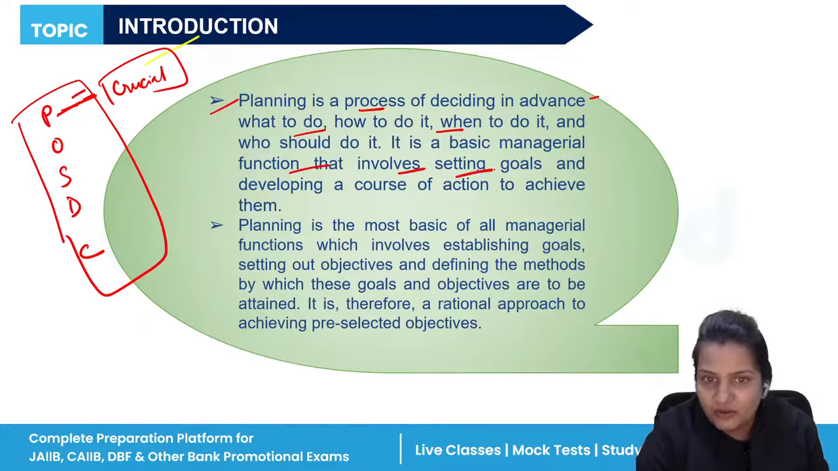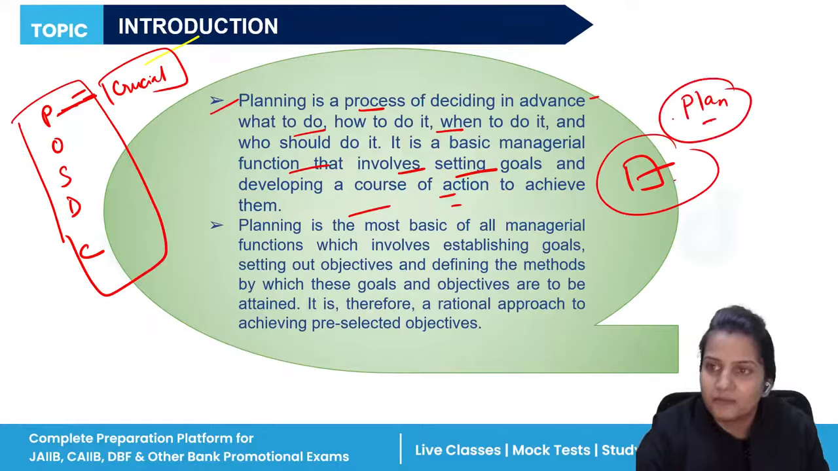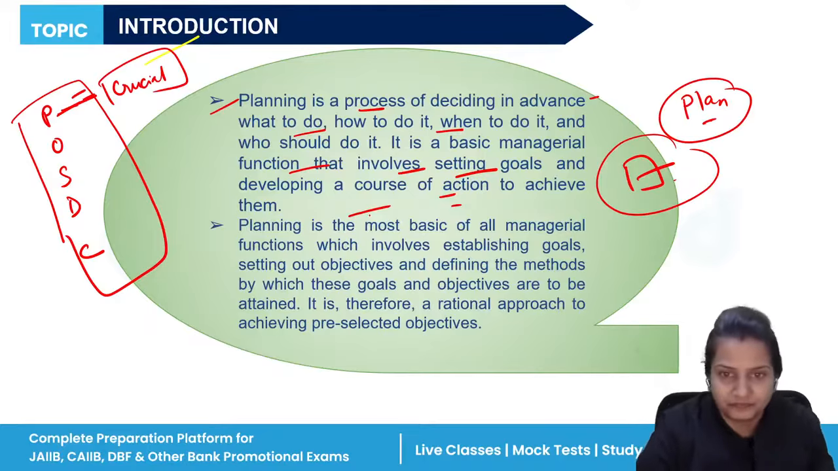It is the function of management that involves setting goals and developing a course of action. So you have a certain target, and if you want to achieve these targets, you have to prepare a proper plan for achieving them. It is the most basic of all management functions. It helps in setting objectives, defining methods, and selecting different alternatives, and the one which is best for your organization, you are going to select that.